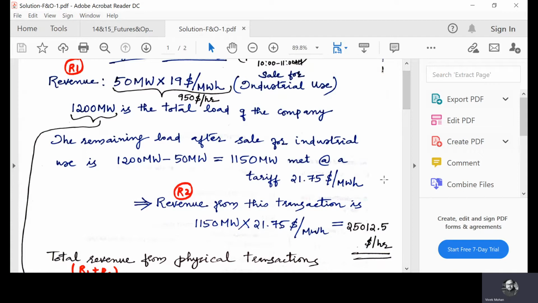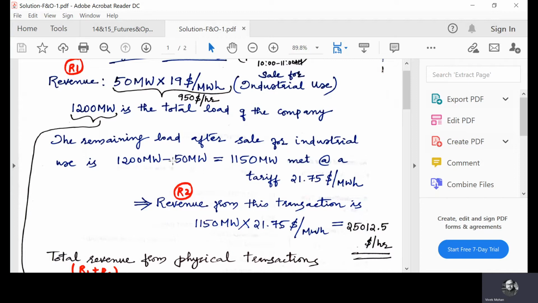It is given in the question that the remaining load is met at the tariff rate of $21.75 per megawatt hour. So for 1,150 megawatts at $21.75 per megawatt hour, this is the revenue: $25,012.5 per hour.